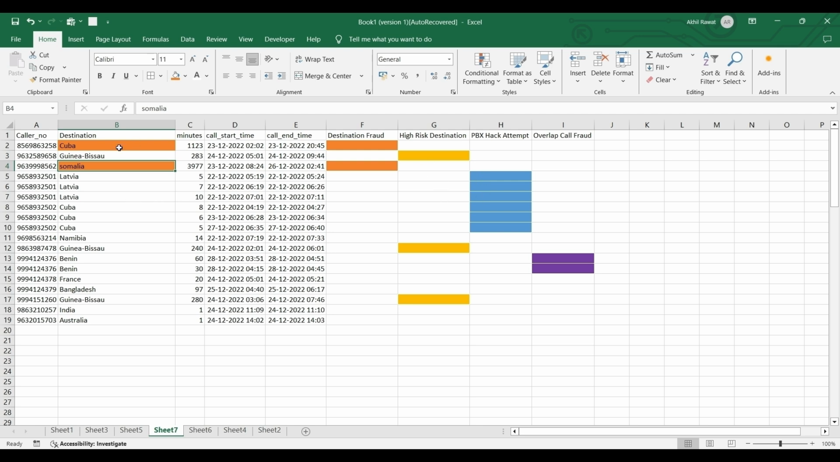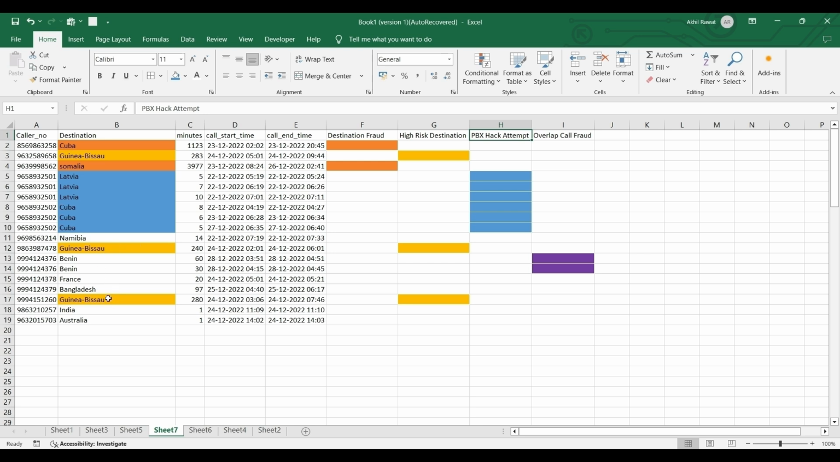Similarly to Somalia, you can see 3,977 minutes, and for Cuba, 1123 minutes. Then these ones are high risk destination: to Guinea-Bissau, a 283 minute call. I will mark them with another color, and this one, or this one also, 240 minutes to Guinea-Bissau, and this one also 20 minutes to Guinea-Bissau. So this will be high risk destination. The model has to predict correctly. Then PBX attempt calls, these ones to Latvia and Cuba. You can see short calls, 7 minutes, 10 minutes, 865. So these are all PBX hack attempts.